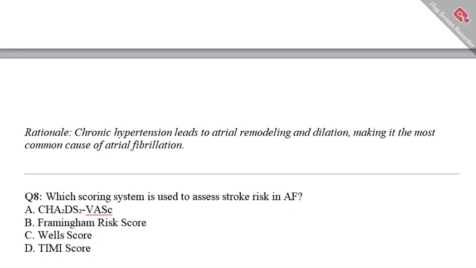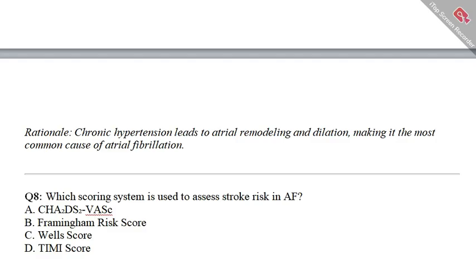Let's move to the second question related to atrial fibrillation: which score system is used to assess stroke risk in atrial fibrillation? Option A, CHA2DS2-VASc. Option B is the Framingham risk score.